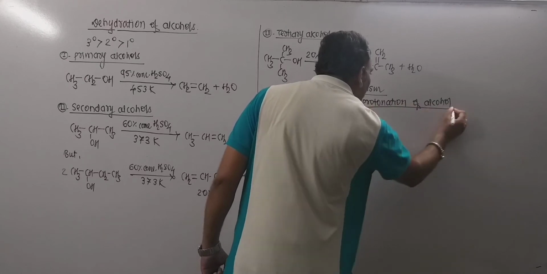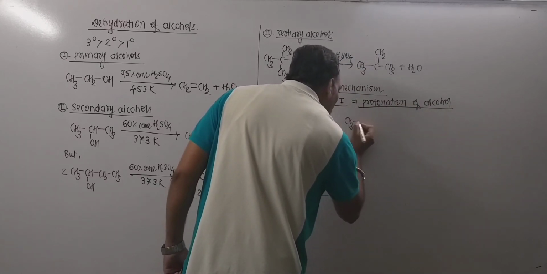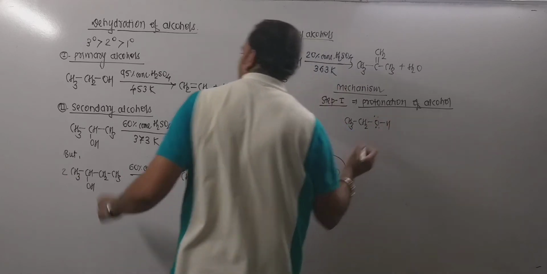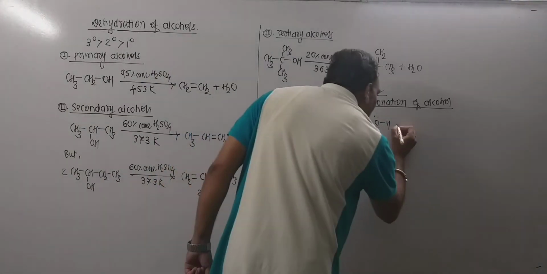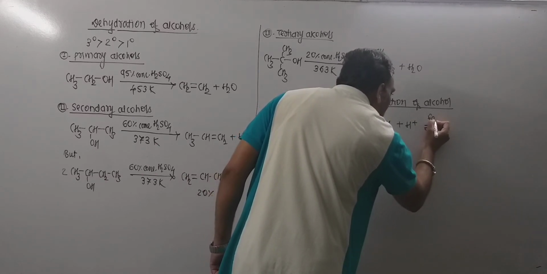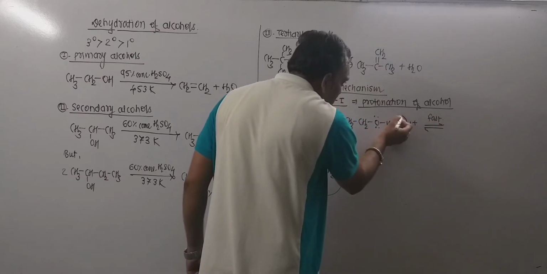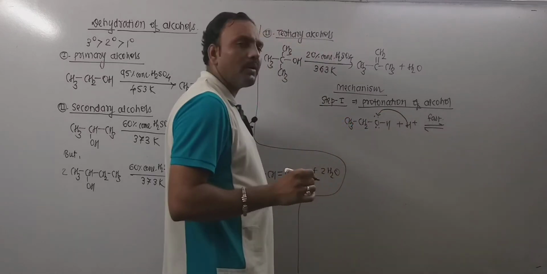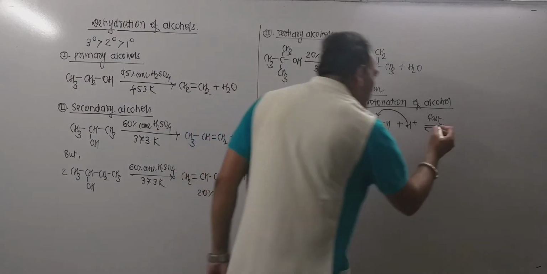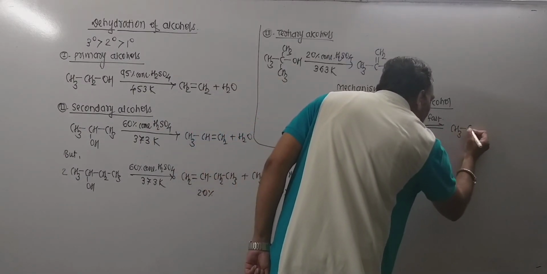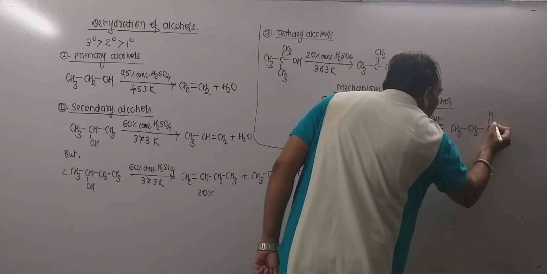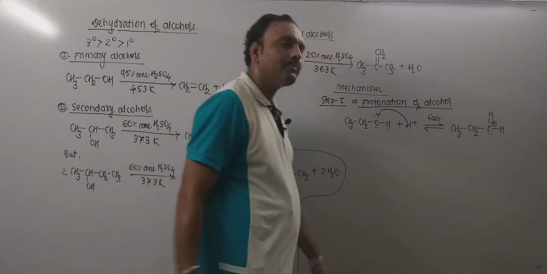Now what happens right here? Ethyl alcohol, remember we are explaining this reaction right now, ultimately gets protonated, and remember this step is the faster one. Thus H plus attacks the electron rich oxygen. We know very well oxygen bears 2 lone pairs of electrons, and this leads to the formation of protonated alcohol, which can be given as.